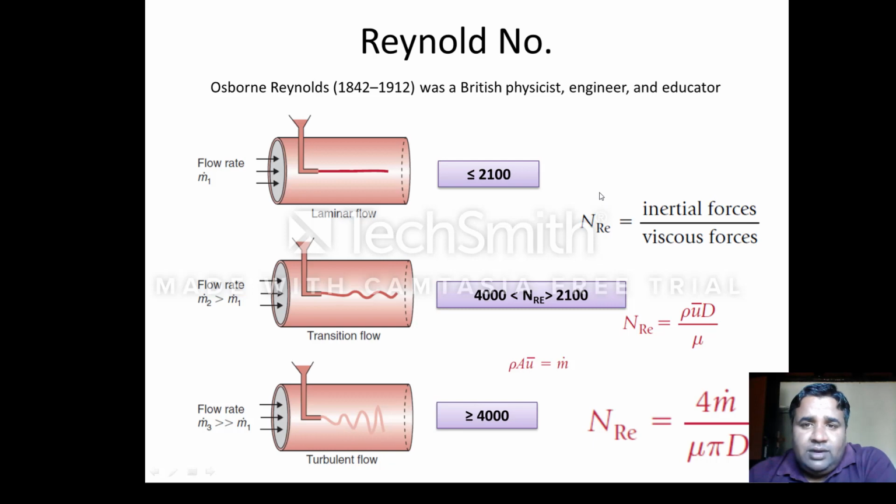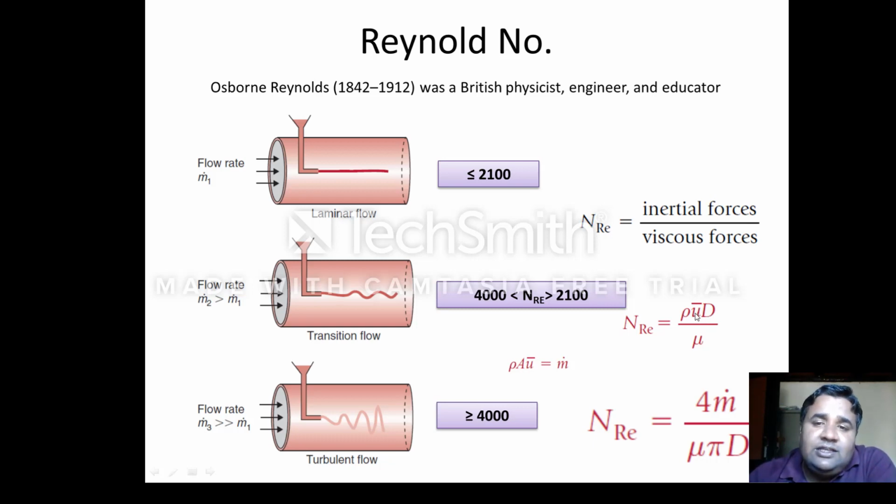What Reynolds number actually is: when a liquid is moving, there are two forces. One is the inertial force. Inertial forces propel the liquid in the forward direction, and there is a viscous force that opposes the movement. So it is the ratio of inertial forces divided by viscous forces. Simply, the Reynolds number can be given by rho v d by mu. Rho is the density, v is the velocity, d is the diameter of the pipe.